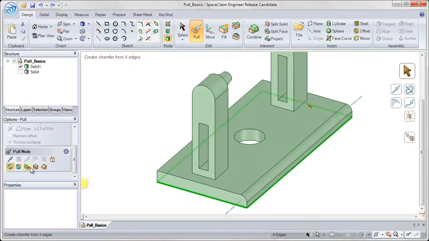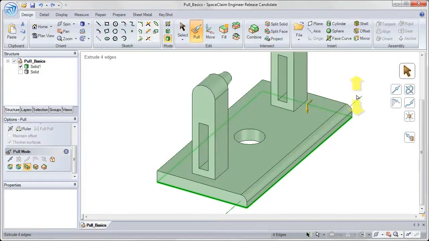Now I'm going to choose the third option in, which is the extrude edge option, and I'm selecting this from the pull options on the left-hand side. The extrude edge option allows me to extrude this edge into a surface, and I can pull that in either of two directions based on the faces coming into that edge.